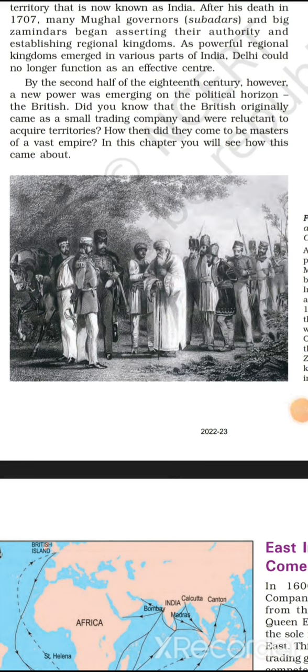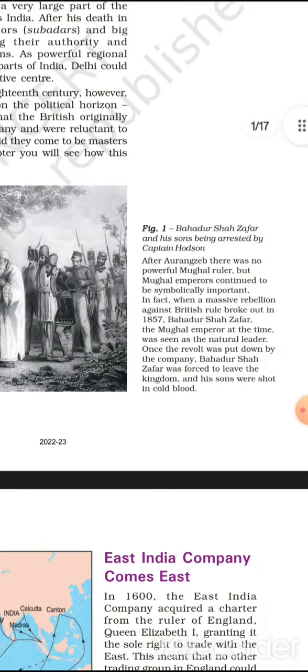Look at this picture. An old man is standing before a British official, and some other people are also suffering at the hands of British soldiers. Who is that old man?